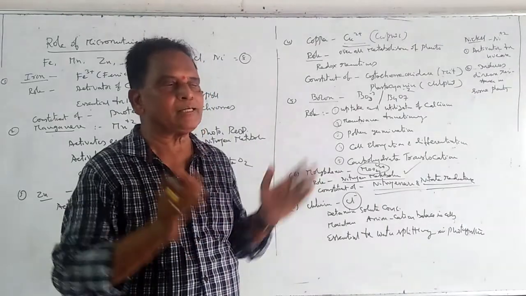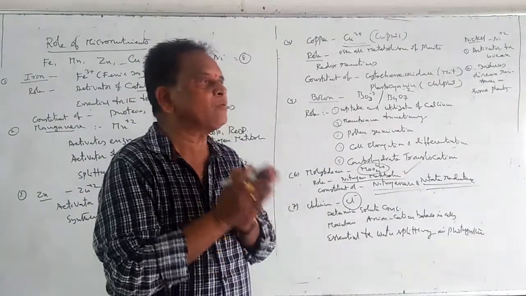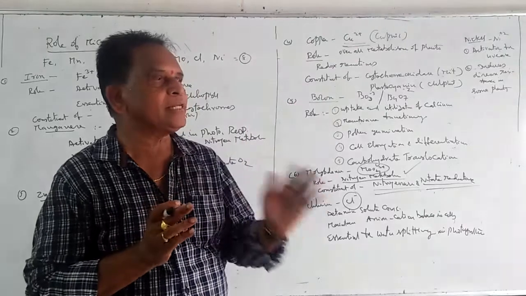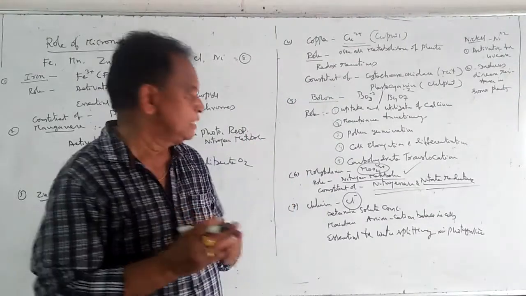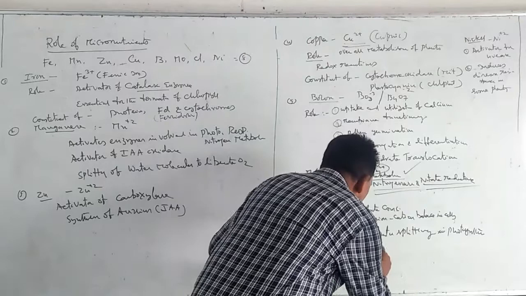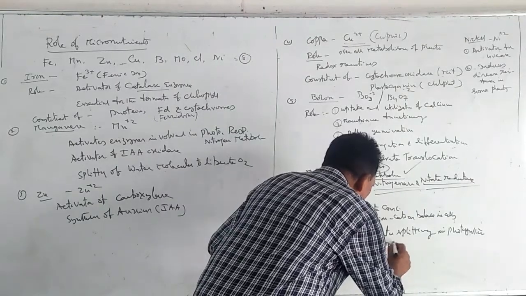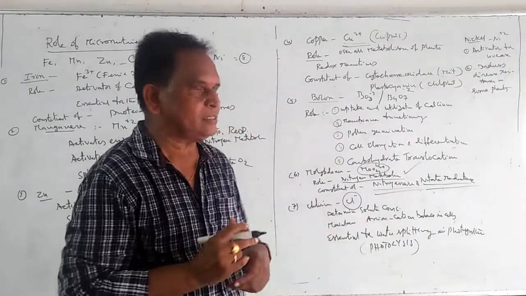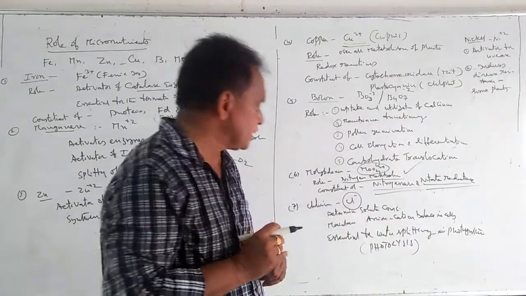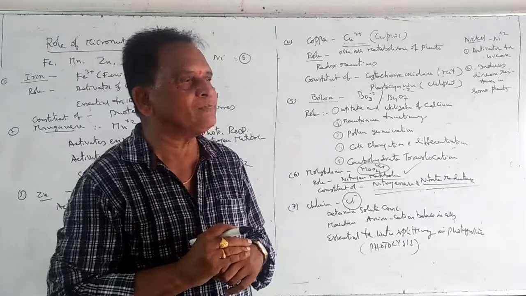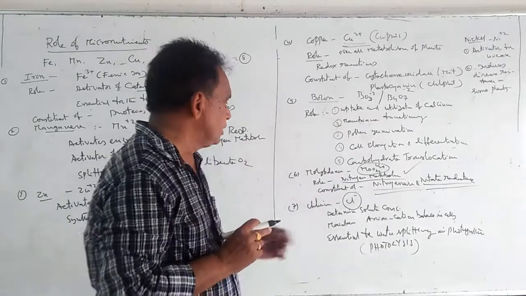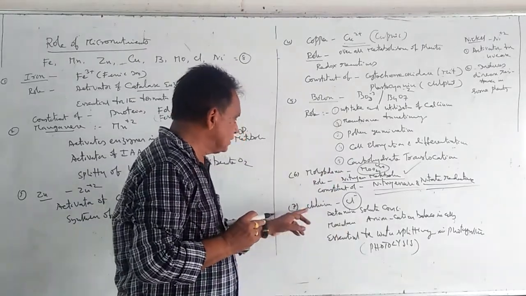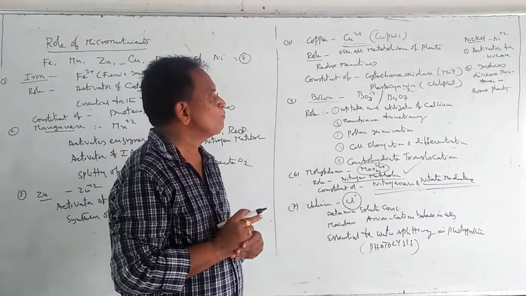The splitting of these water molecules in presence of light is known as photolysis. Photolysis is an important part of photosynthesis where oxygen is liberated. For that photolysis, this chlorine is very essential.